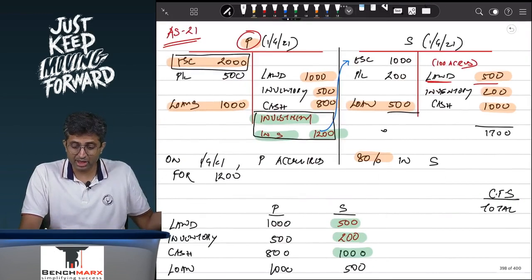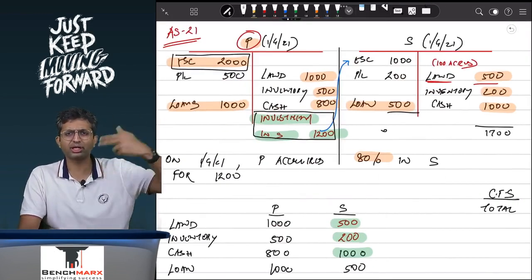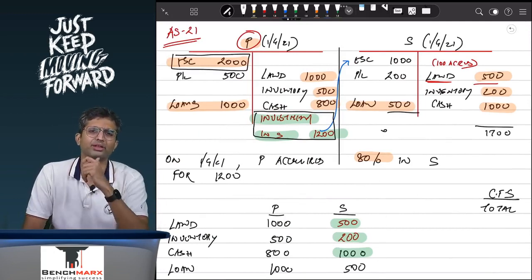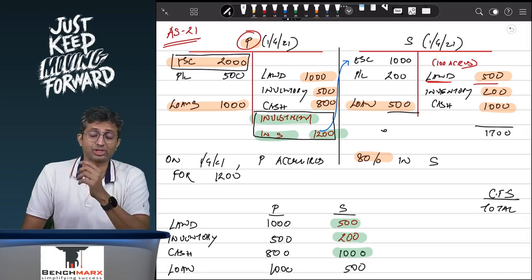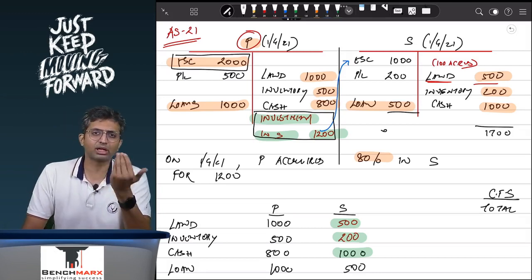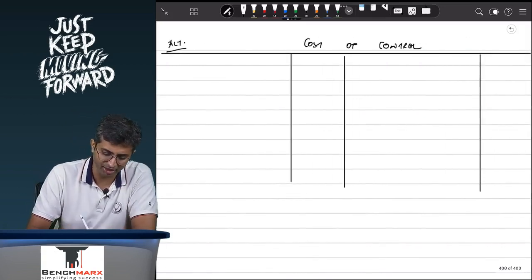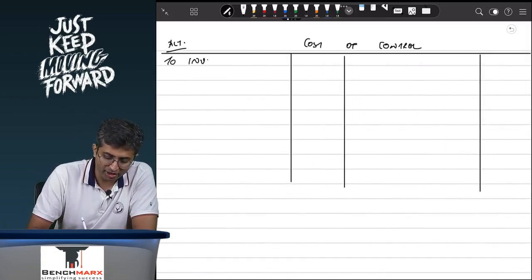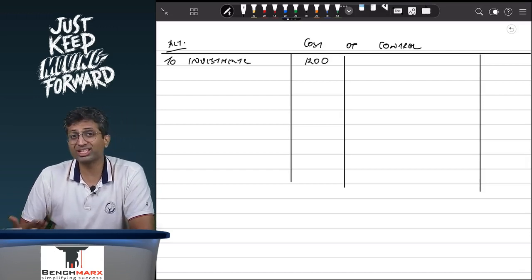Investment is a debit balance, you want to eliminate it, which means you will have to credit it. So investment is credited, something has to be debited. What will you debit? Let us say cost of control. Like in your liquidation chapter or in your amalgamation chapter, you prepare realization account. In realization account, you transfer all the assets. Realization account is debited to sundry assets. In a similar way, over here, you will eliminate the investments. How much? 1200.